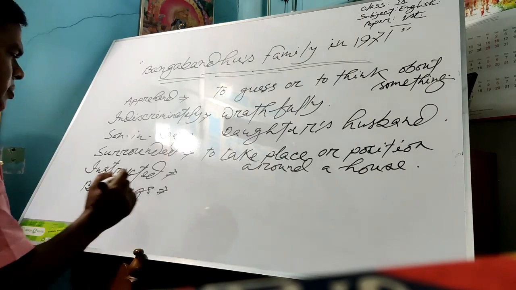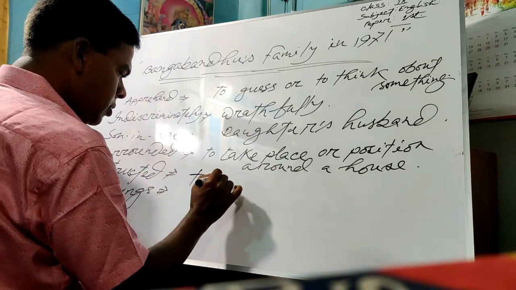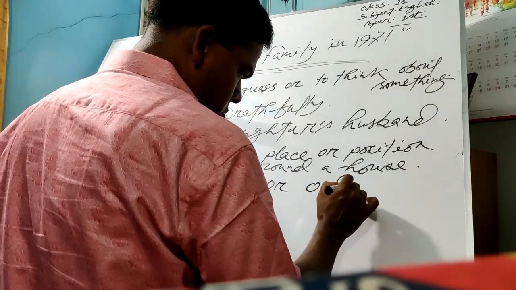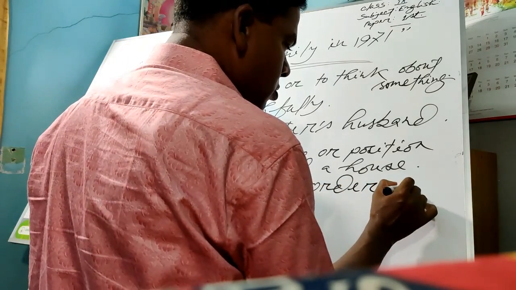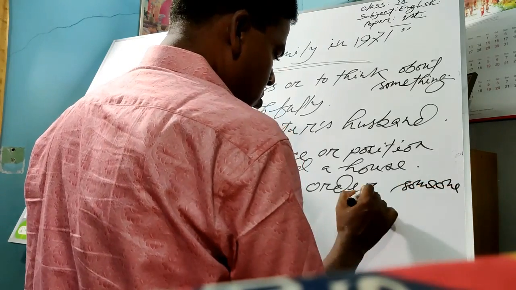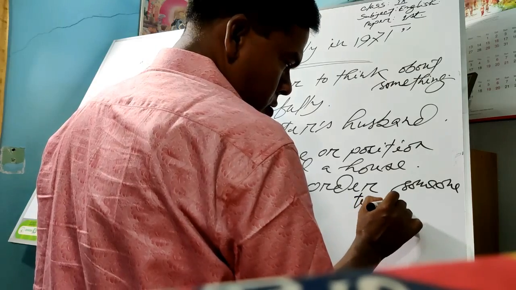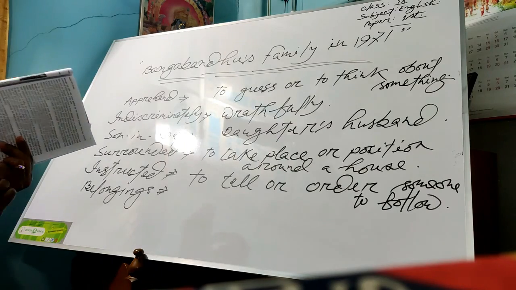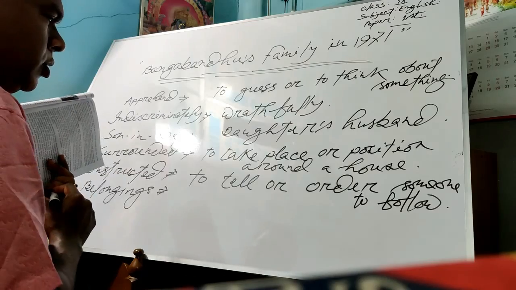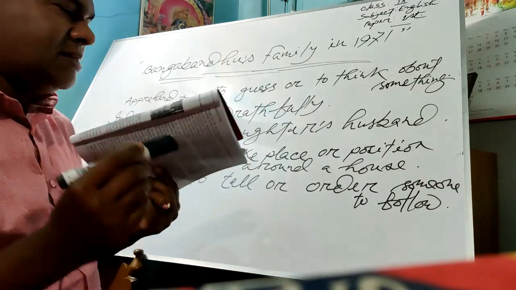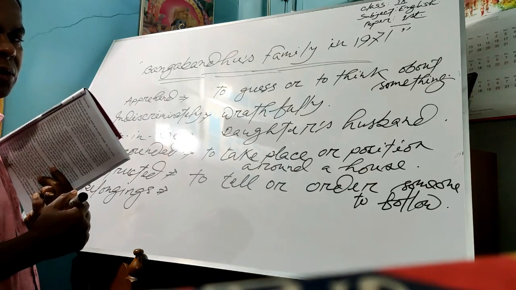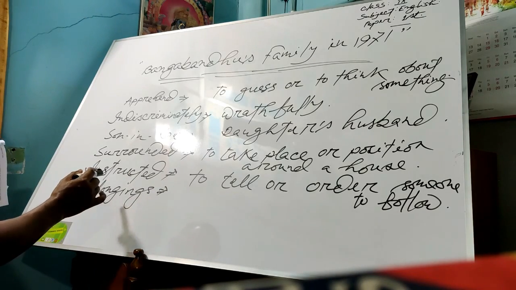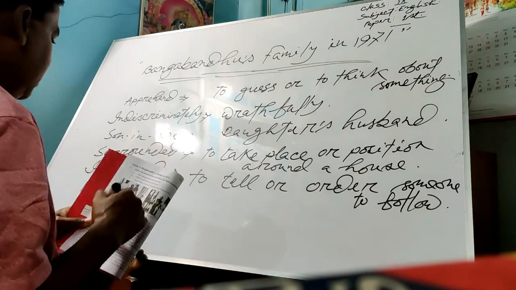We know instruct means to tell or order someone to follow. Understand? The Pakistani army instructed Bangabandhu to follow them and to go with them. And that's why the word instruct had been used in the lesson.